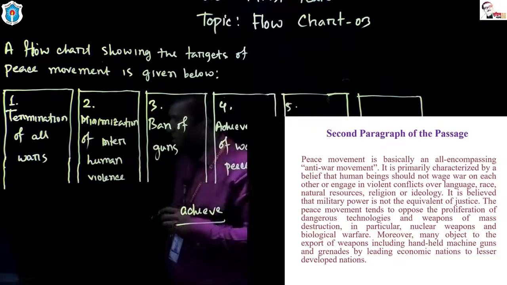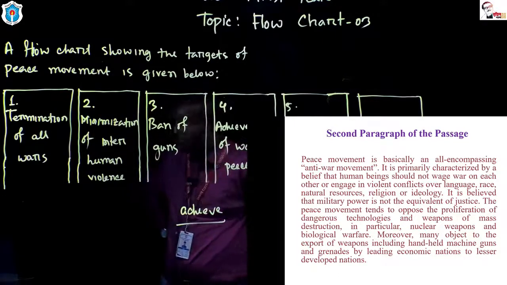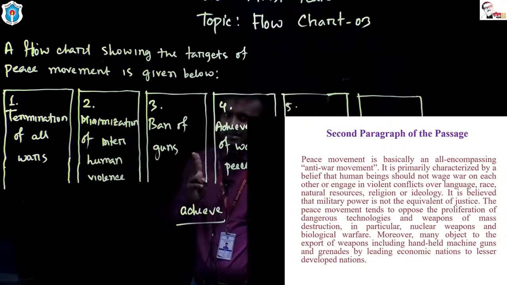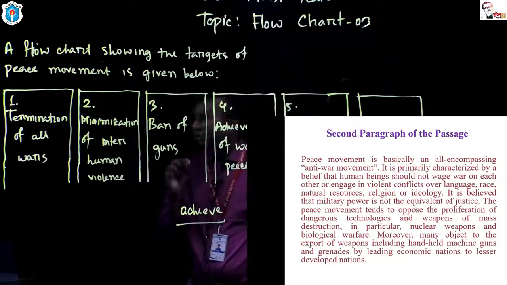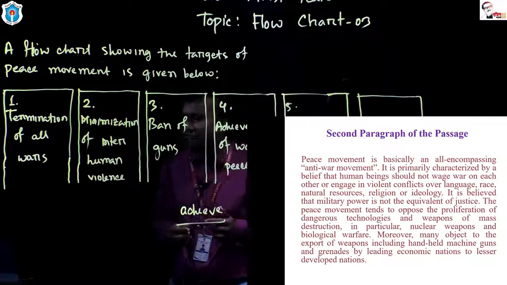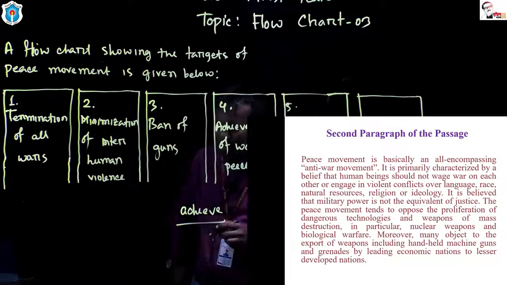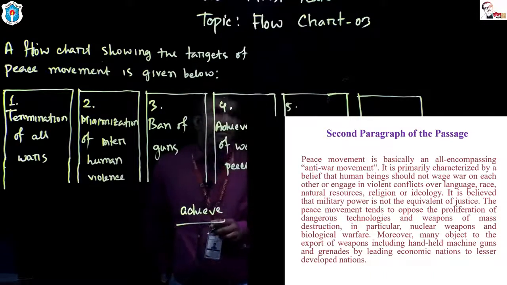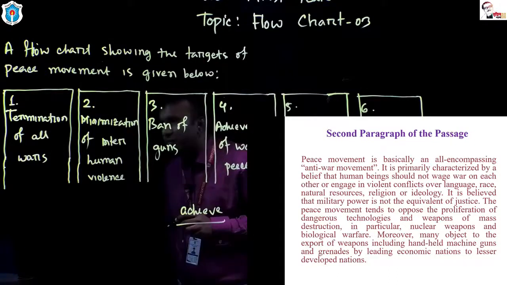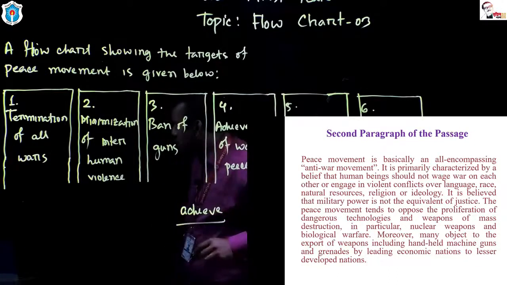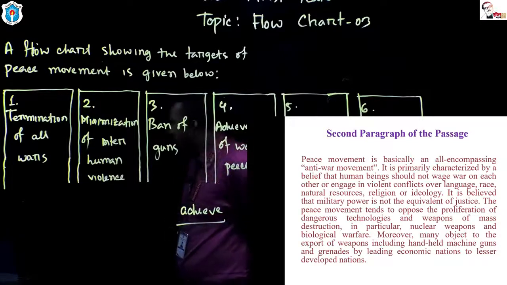Peace movement has two targets, and I have talked about two targets which are included in the second paragraph. What can be taken? Comment please. I'd like to have the sixth answer, please.